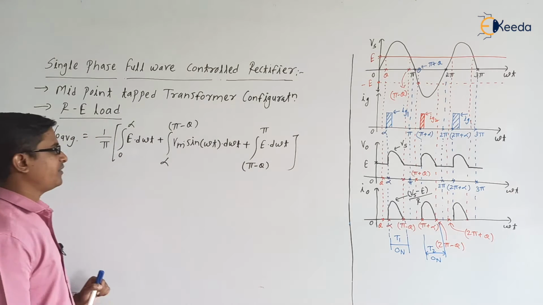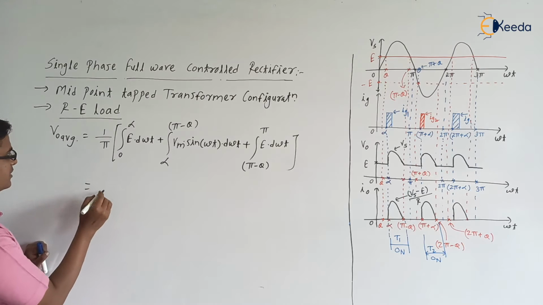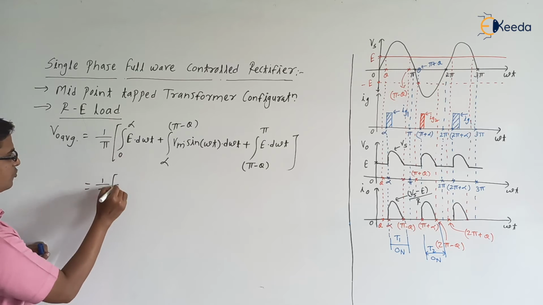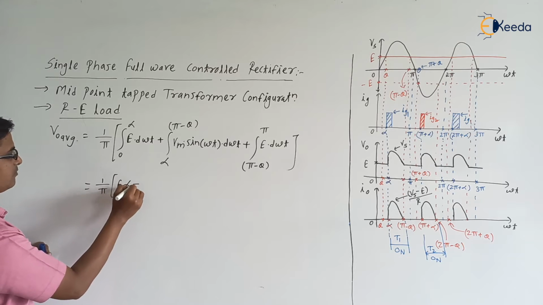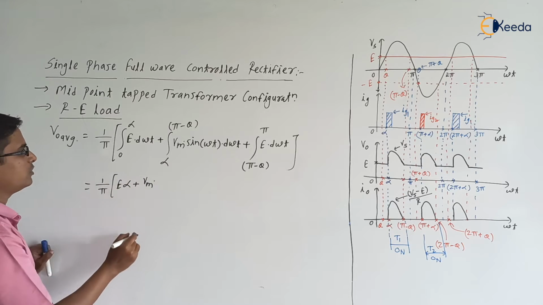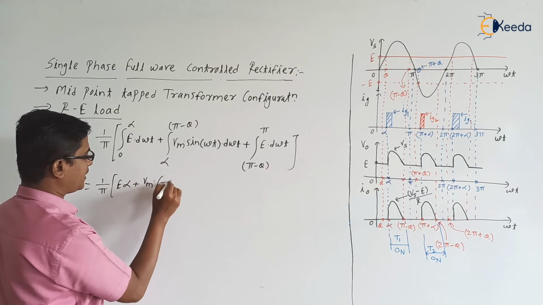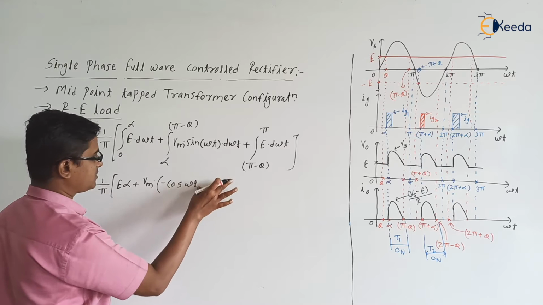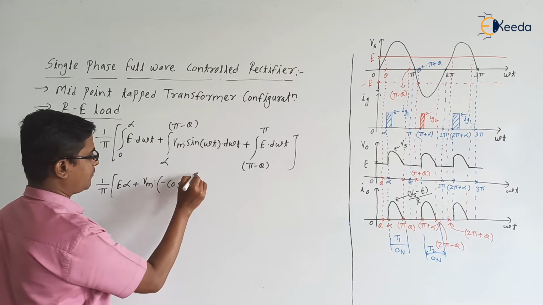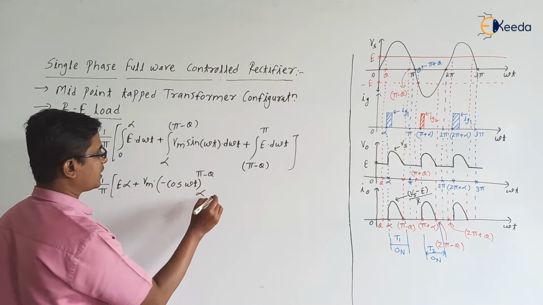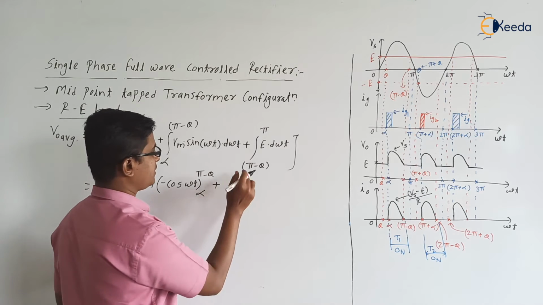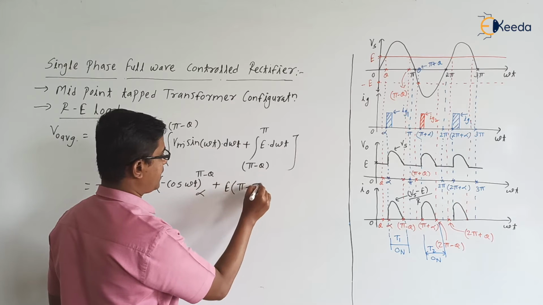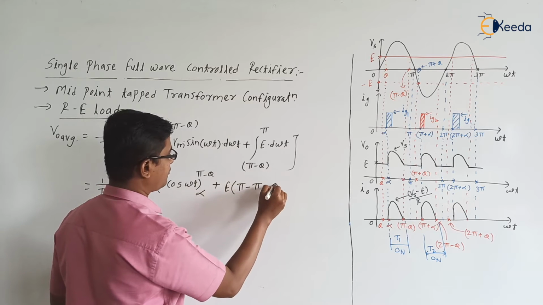So next, can we simplify it? Yes, it is equal to 1 by pi, E into alpha plus Vm into integration of sine of omega t, minus cos of omega t, limit alpha to pi minus theta, plus E into pi minus theta, that is plus theta it will be.